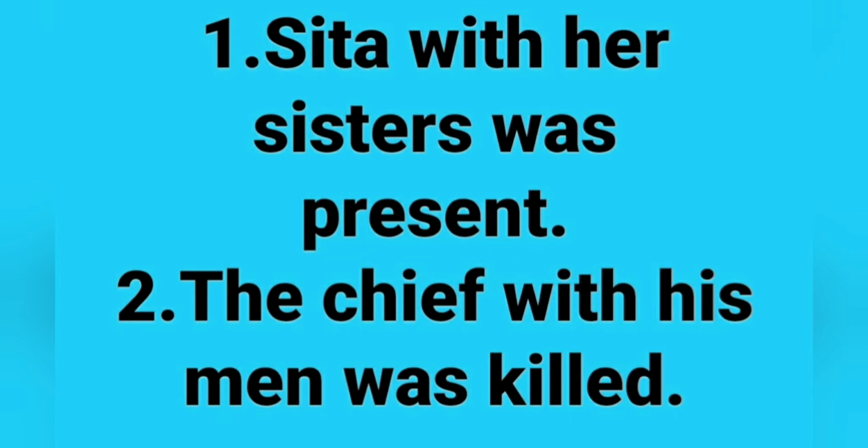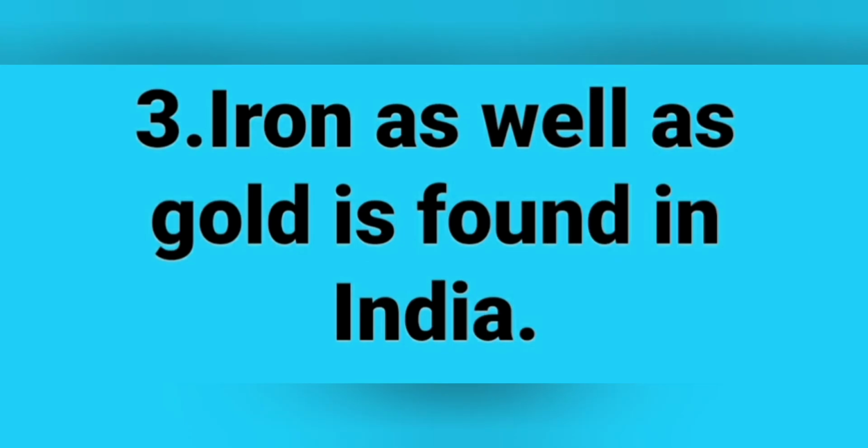Next example, iron as well as gold is found in India. Here we have singular noun iron is joined to a second noun by as well as. So we use here singular verb is. So the answer is iron as well as gold is found in India.